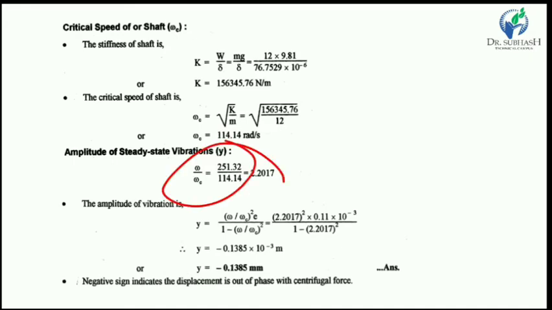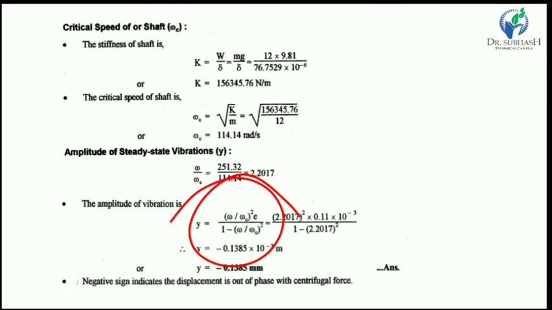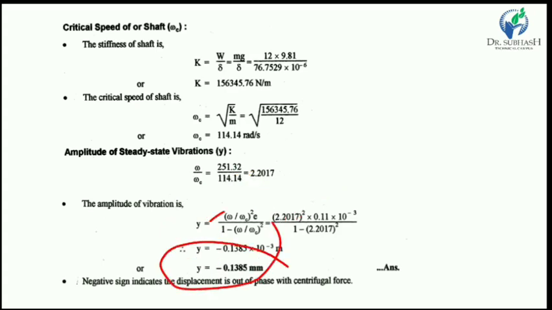Now take the ratio omega upon omega c for ease of calculation, and finally put all the elements in the equation of amplitude y, and we get the value of y as negative 0.1385 mm.